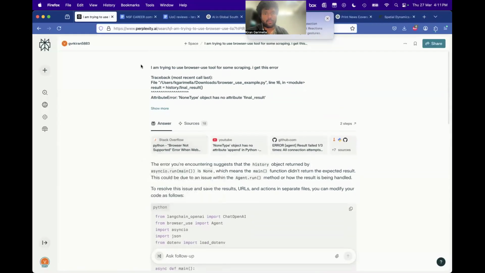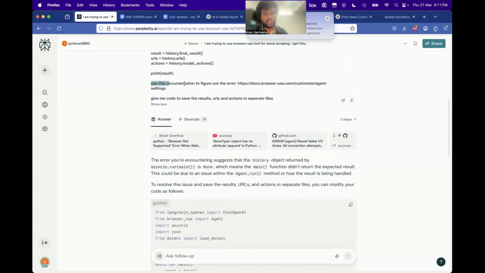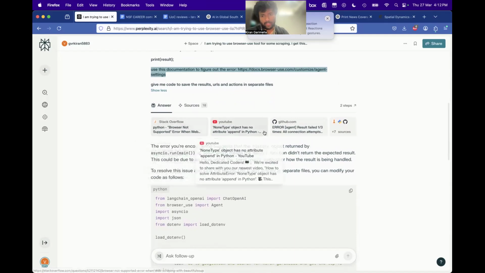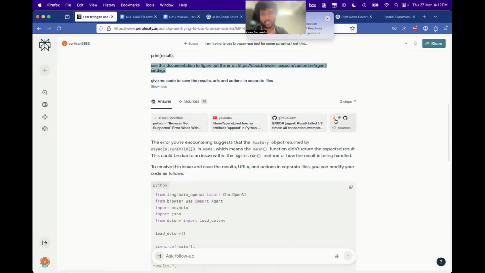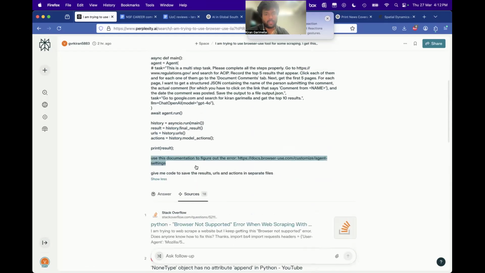So this is an example. I was trying to use that browser use tool, and I got this error. So what I said is, this is my code, and this is the documentation. Because Perplexity is like a search engine, you can go and browse the web. Give me code where the results are saved into separate files. It went and read all of these sources, including the documentation. You can also see what sources it read.